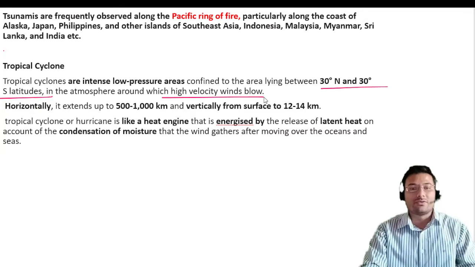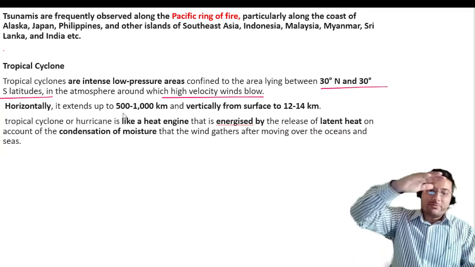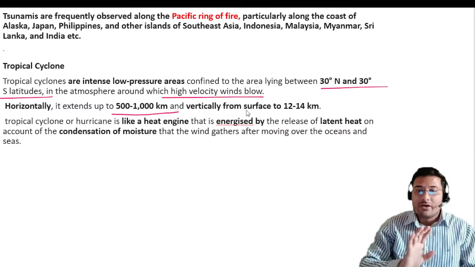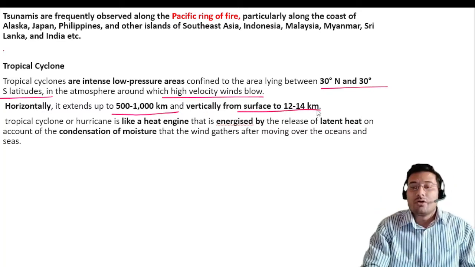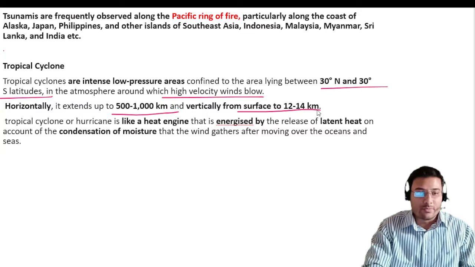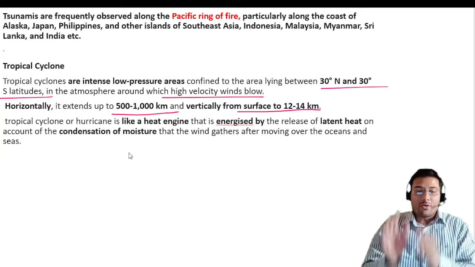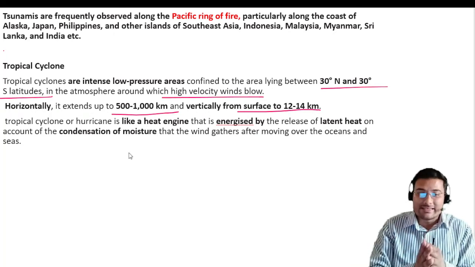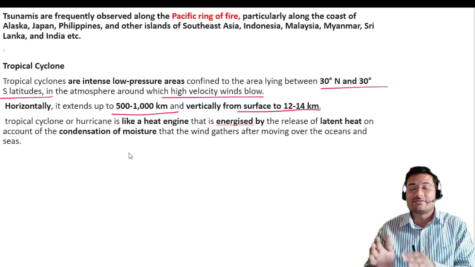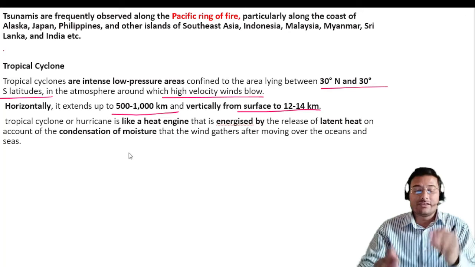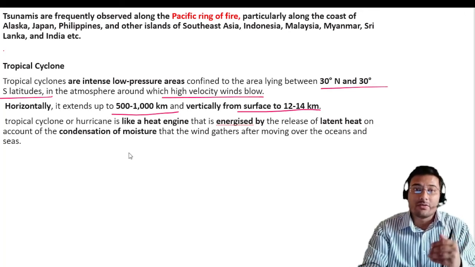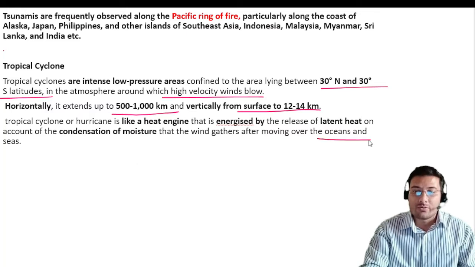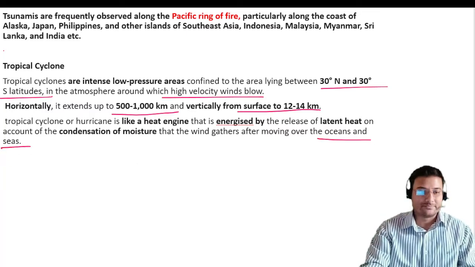Horizontally, it extends up to 500 to 1000 kilometers, and vertically from the surface to 12 to 14 kilometers. A tropical cyclone, or you can say a hurricane, is like a heat engine that is energized by the release of latent heat on account of condensation of the moisture that the wind gathers after moving over the ocean and sea.